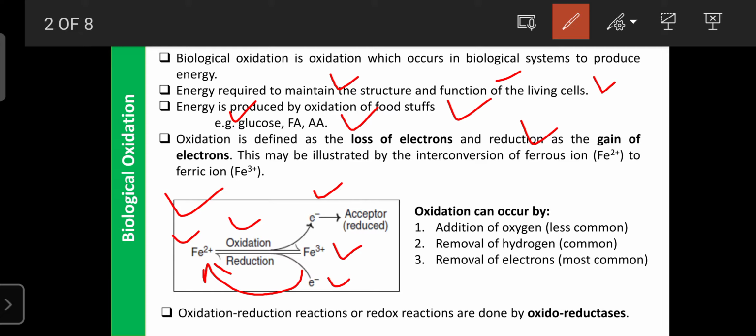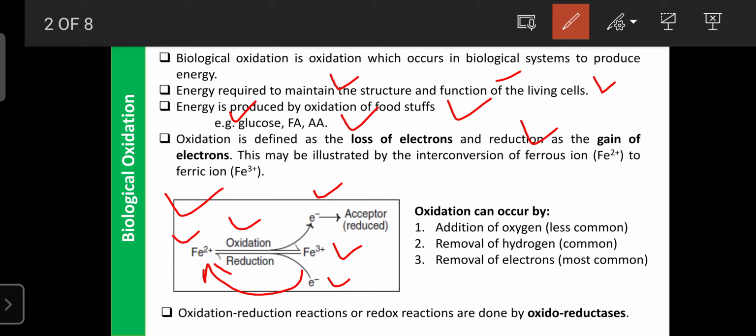But the most common oxidation process is the removal of electrons, as compared to addition of oxygen or removal of hydrogen. Oxidation reduction reactions, or redox reactions, are carried out by a group of enzymes known as oxidoreductases.